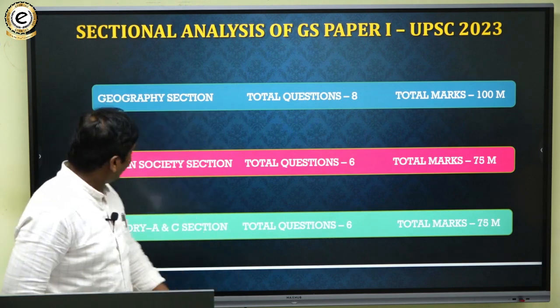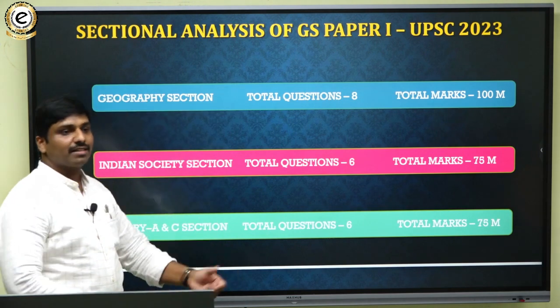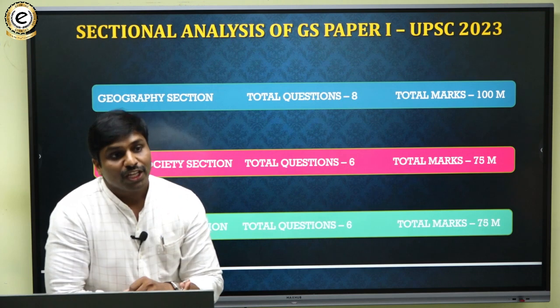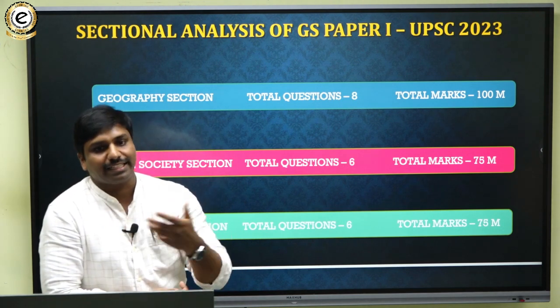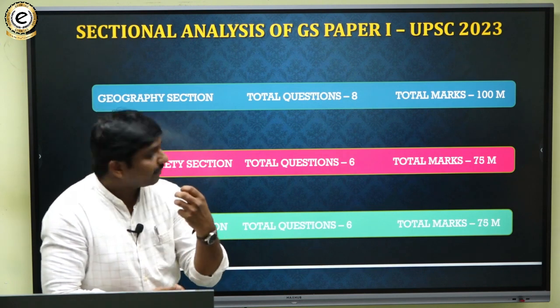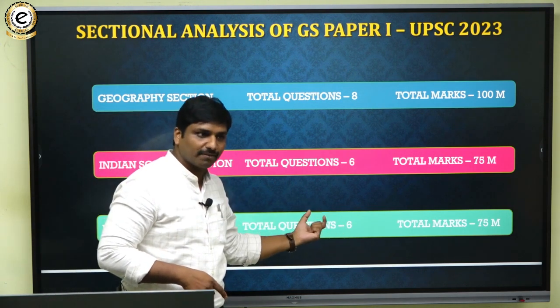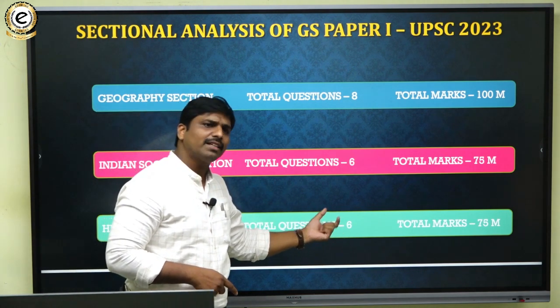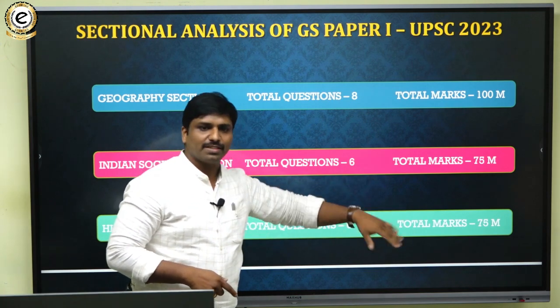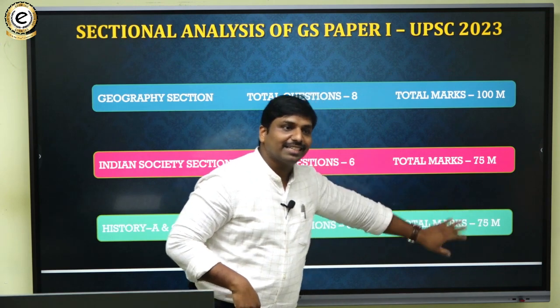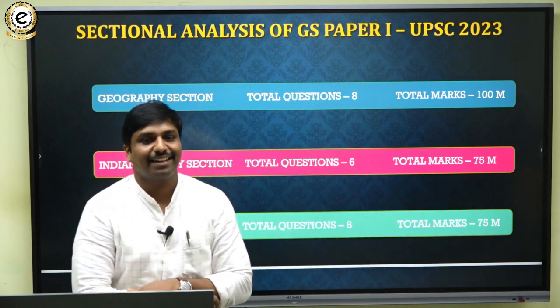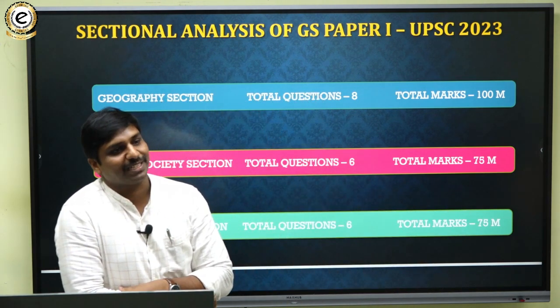Then, from the history and art and culture section, questions have not been asked directly. A total of 6 questions were picked from history, 3 from the 10 marker and 3 from the 15 marker, so the total was 75. But there was a slight trick used by UPSC here.